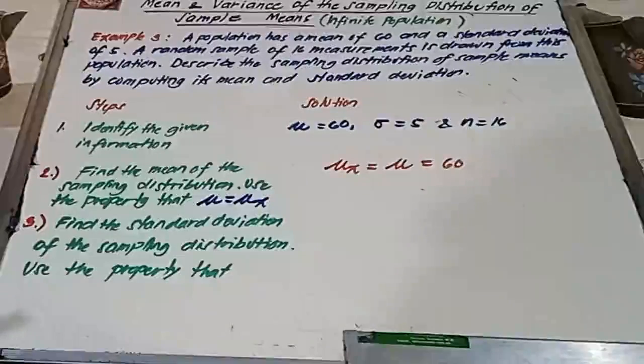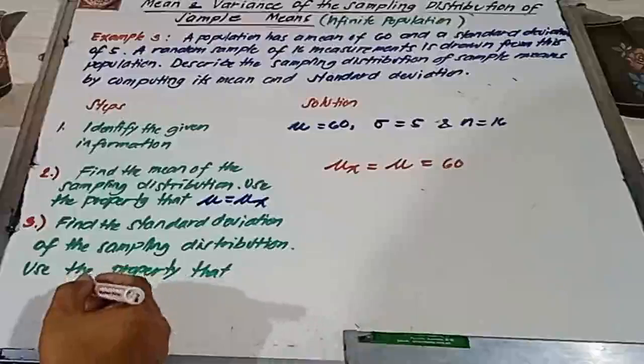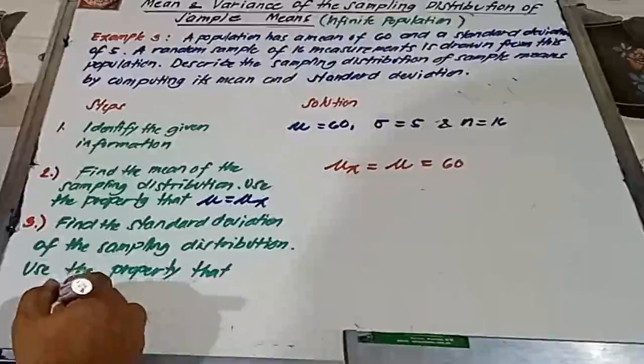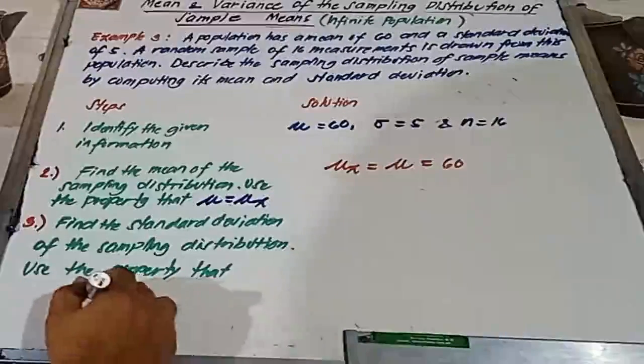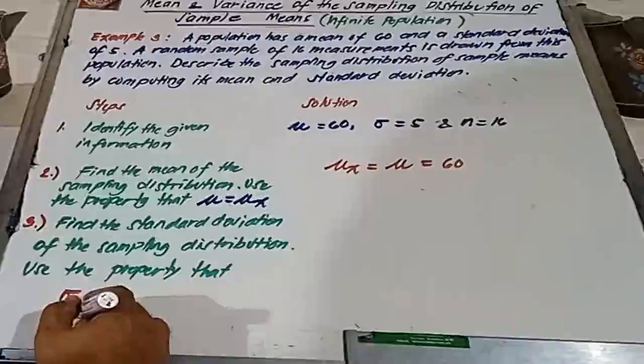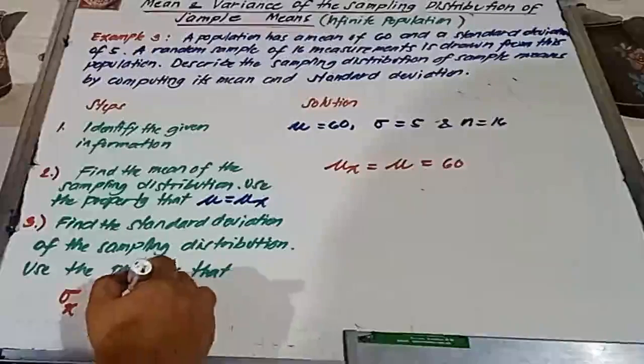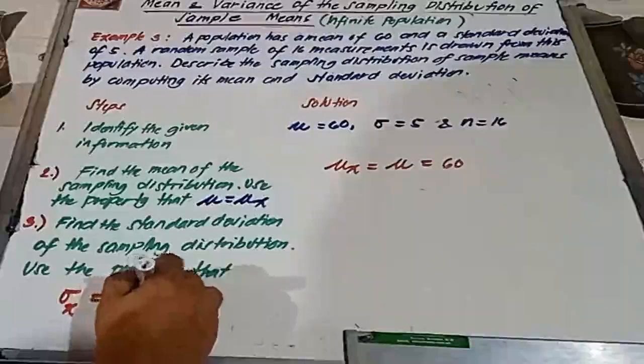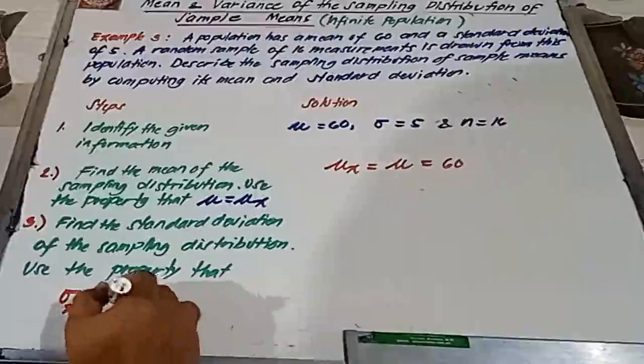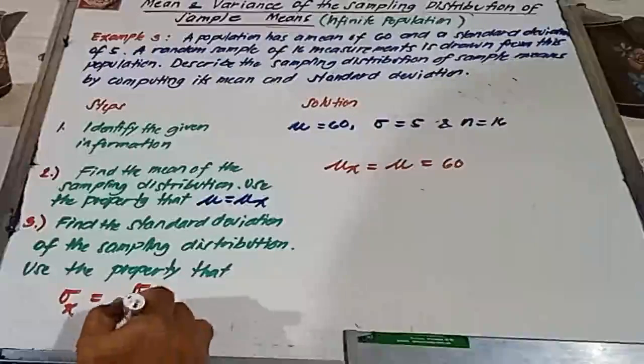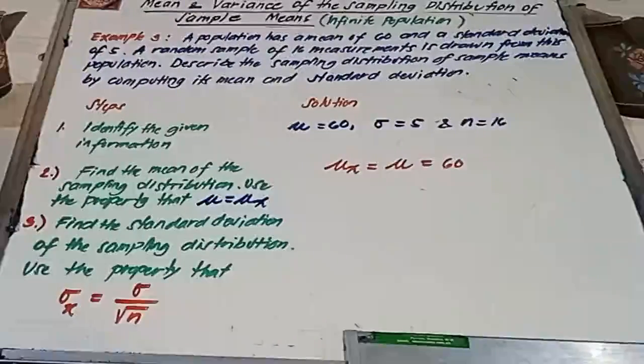Okay? And sa number 3 natin, find the standard deviation of the sampling distribution. Use the property that for infinite population, we're going to use the formula for the standard deviation of sigma sub x is equal to sigma for the population standard deviation all over square root of n. Okay?